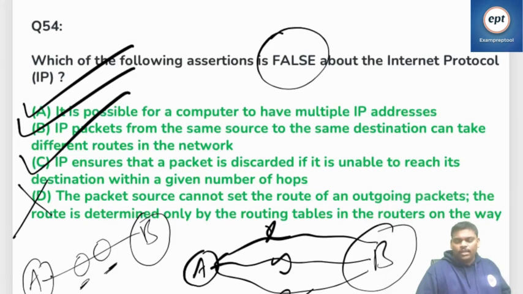Sometimes the source also can give the path. Mostly intermediate routers will give it, sometimes the source also can give. In real life also, when you are going from your house to somewhere, papa or mama will say go this path only. If you go this path, ghosts will be there; if you go that path, so many people will kill you; go this path. Most of the time papa only will guide you. That is almost like the source route option, right? I think now you are clear.